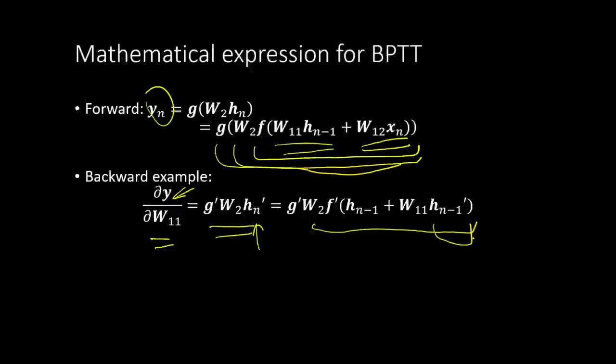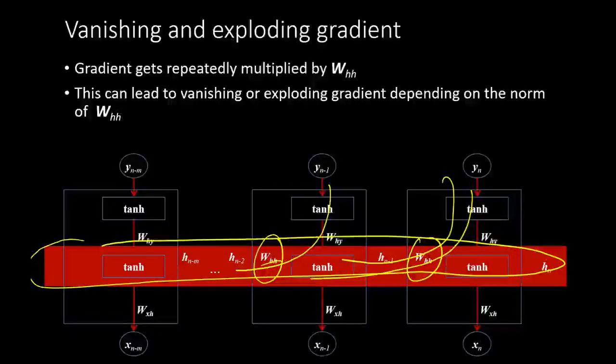If we have WHH to be small in magnitude, then several of them will get multiplied and we will have a vanishing gradient. So we have either a vanishing or an exploding gradient problem. To control that, we should not have a path where weights are repeatedly multiplied by themselves or with other weights. We should have some way of modulating what gets multiplied, and that is precisely the problem that long short-term memories try to solve.